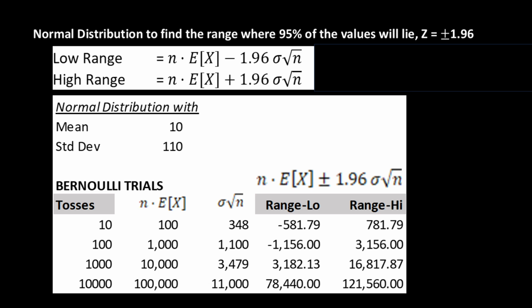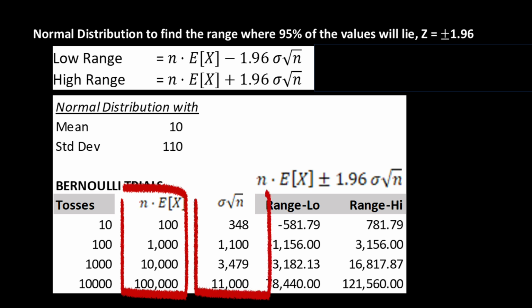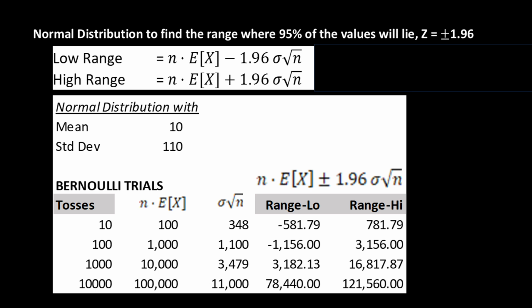So we have this table over here, and I'll give you time to take a look at this. What's the most noticeable thing in this table? Well, it seems that the ratio of n times expectation of x to sigma times square root of n, the second divided by third column respectively, gets progressively bigger, suggesting that the payoff is worth more per unit of risk if you do indeed get to play this long enough.